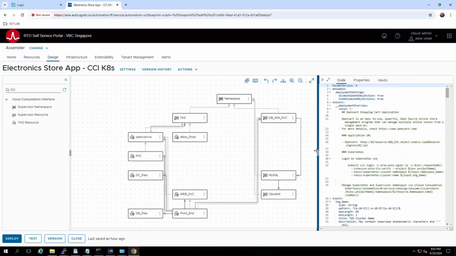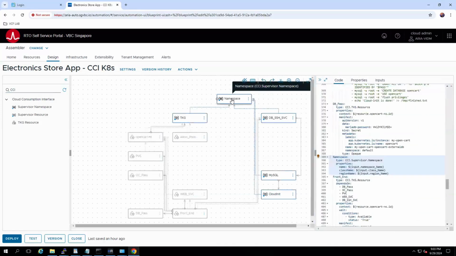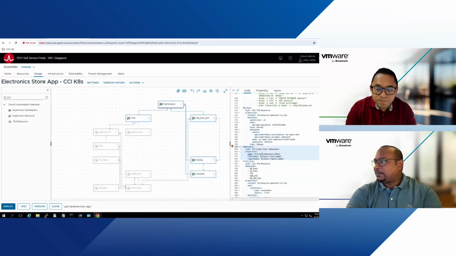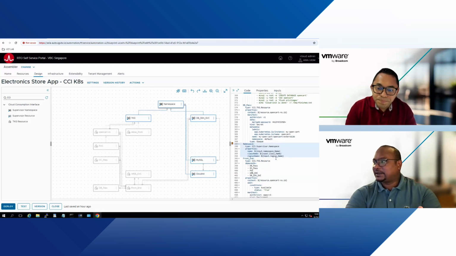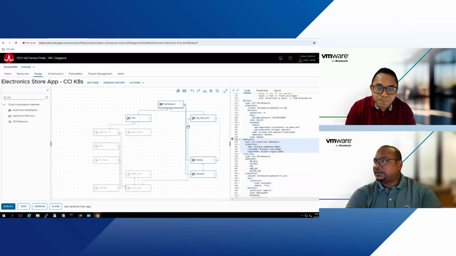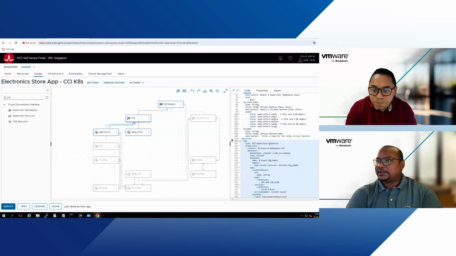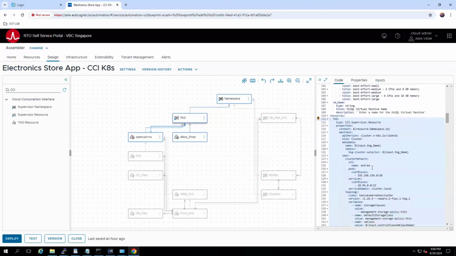Let me walk you through it really quick. What I'm doing here is creating a namespace using the CCI supervisor namespace resource. I'm defining the input conditions, like somebody has to provide the namespace name, the class name, and the region name. Remember the region and class, where you want to deploy which cluster. Now, we are creating a TKG cluster inside this namespace. Remember, the supervisor namespace is one construct. Then there are supervisor resources like TKG clusters, the VM services, and the load balancers that we spoke about. So here I'm also creating a TKG cluster inside that namespace.